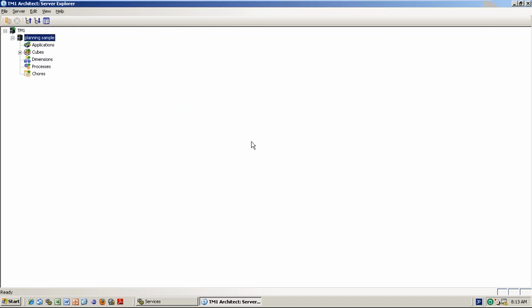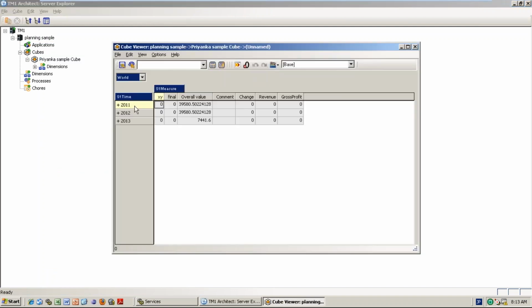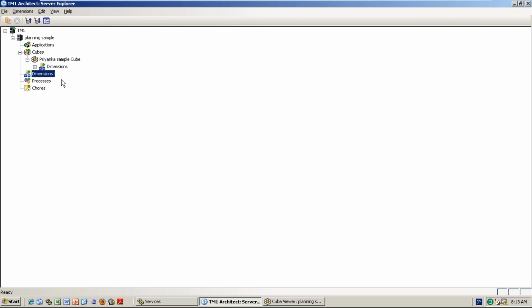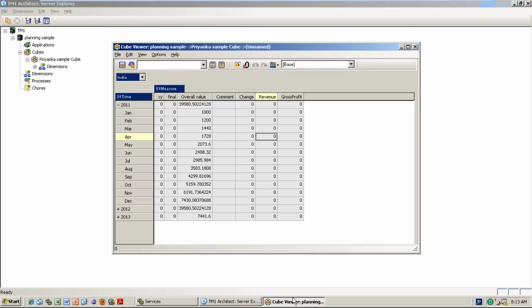Priyanka. See, you cannot edit the data even for India. Why are dimensions not appearing? Okay, fine, you cannot edit the data.